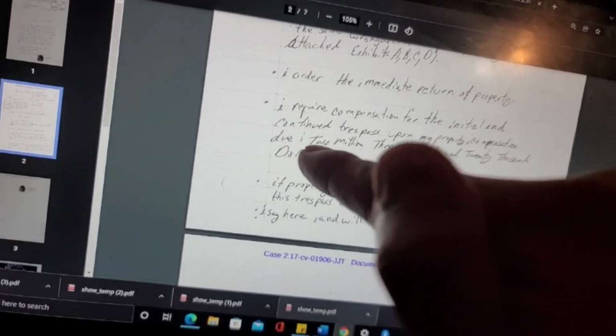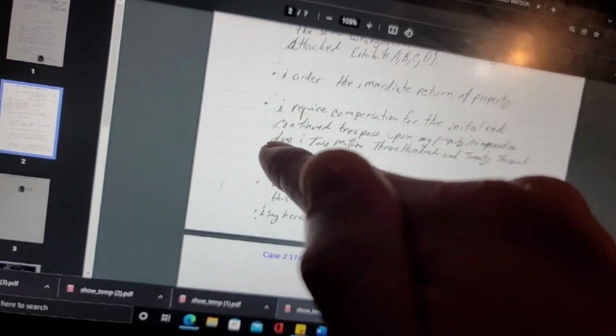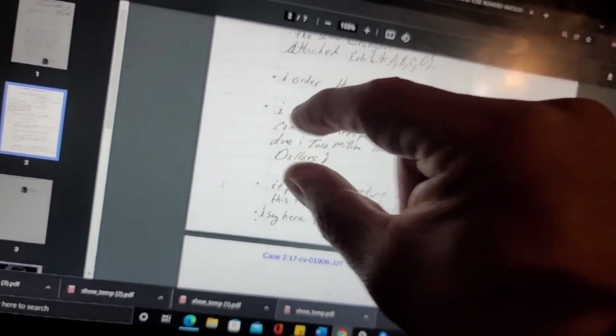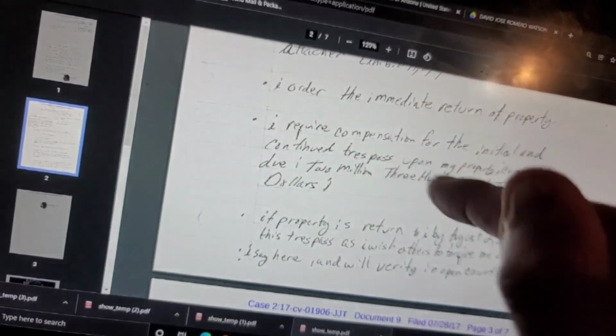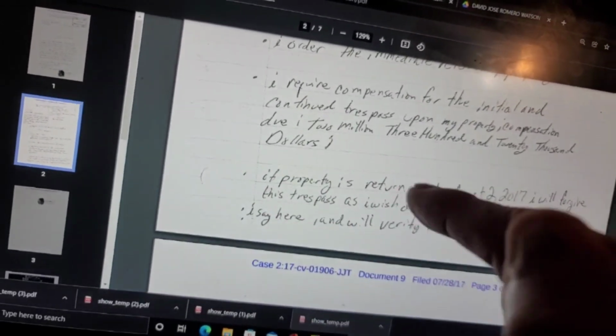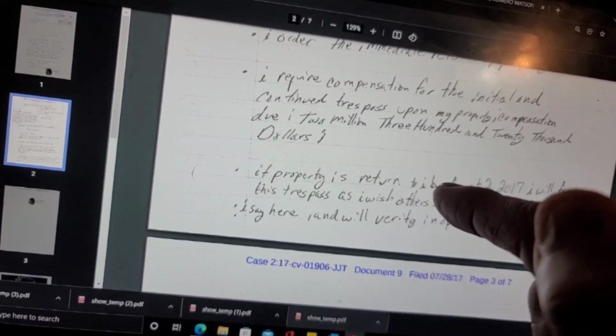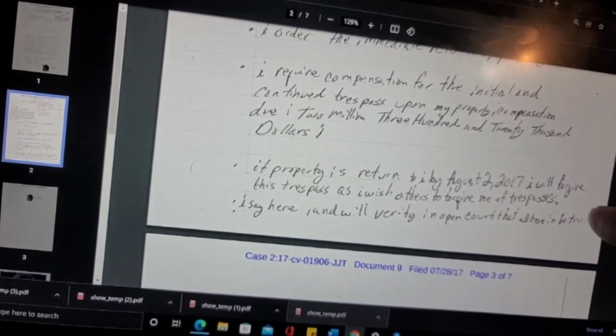Compensation, right? Something 2 million. I don't know what that says. All right. Due $2,320,000. Right. If property is returned to... this is kind of hard to read. By August 2nd, 2000, I will forgive.